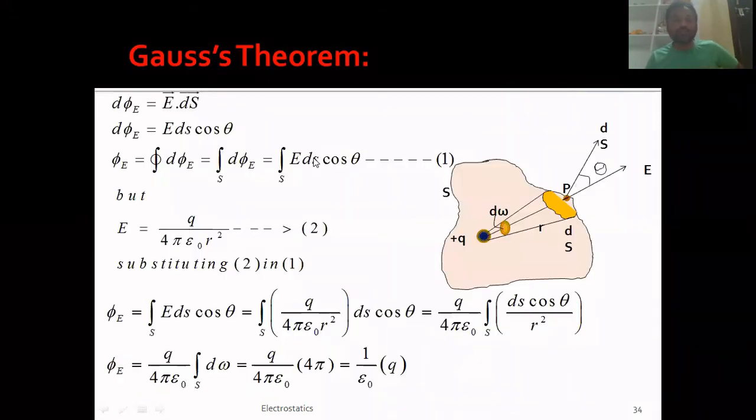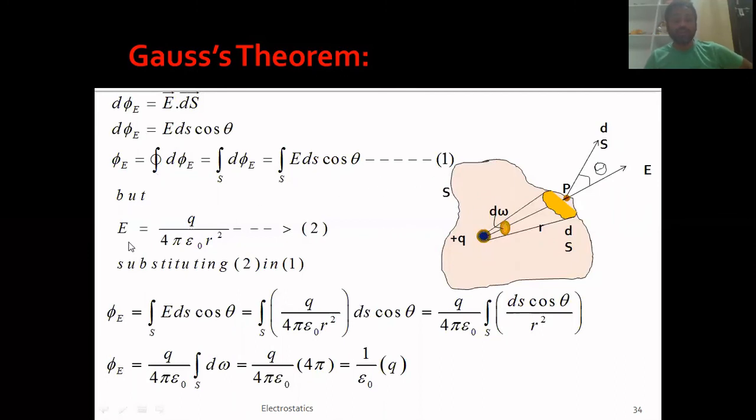So d phi e is the flux that is passing through this ds, and I can write d phi e as E ds cos theta, where theta is the angle between E and ds. And to find the total electric flux, we just integrate this equation. This circle represents the closed surface, and this one represents the total surface integral. And d phi e, we know, is E ds cos theta. So the total electric flux, I can write as integral E ds cos theta. Let us take this as equation 1.